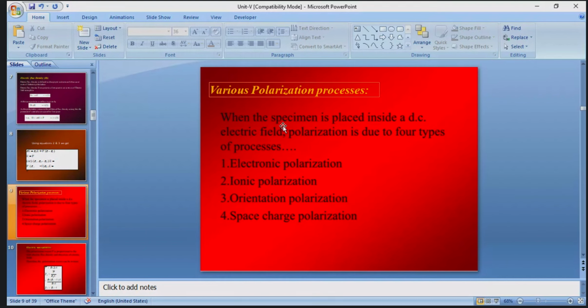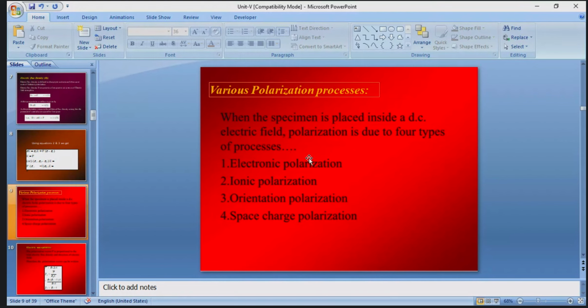So what happens here? Polarization occurs inside the dielectric material. The first process of polarization is electronic polarization.